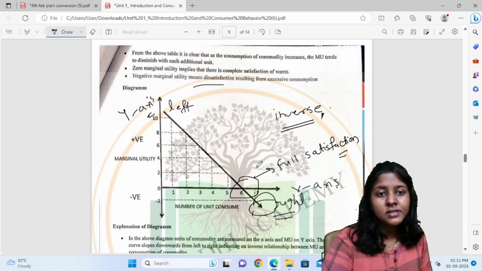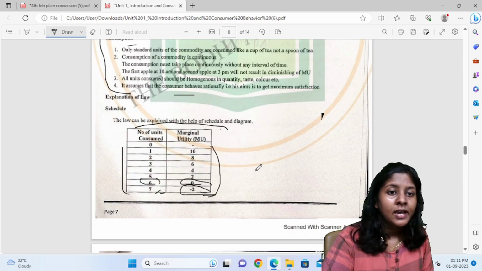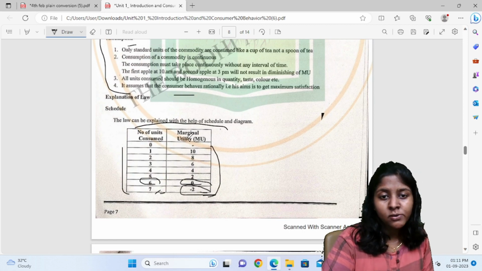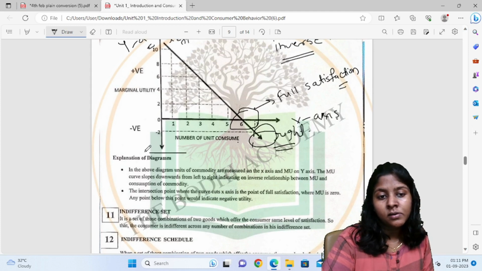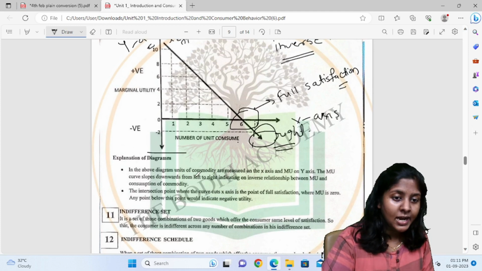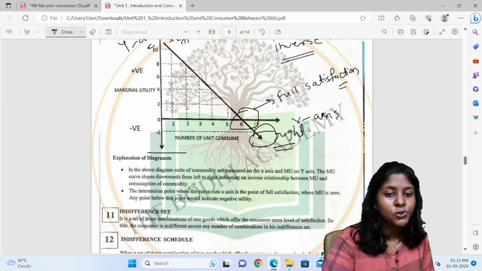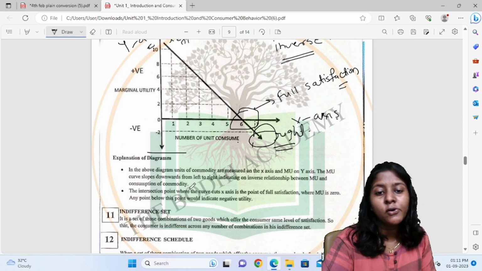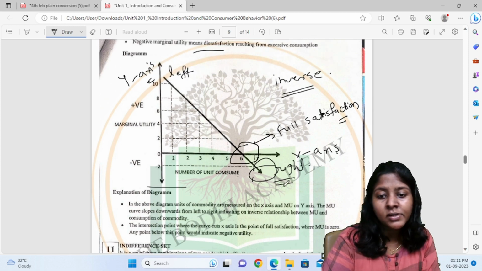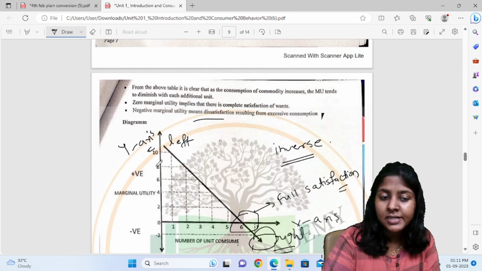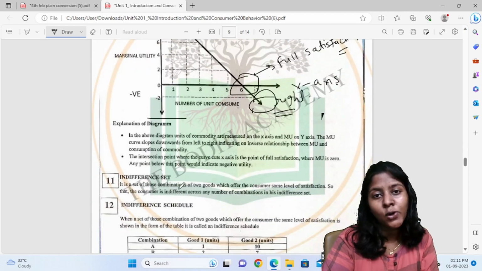This diagram you have to explain, and with the help of the schedule you have to draw the diagram and write the explanation for it. Whenever you start the explanation of the diagram, you should always start with: in the above diagram, the units of commodity consumed are given on the x-axis and the marginal utility is given on the y-axis. This is how you have to state it.